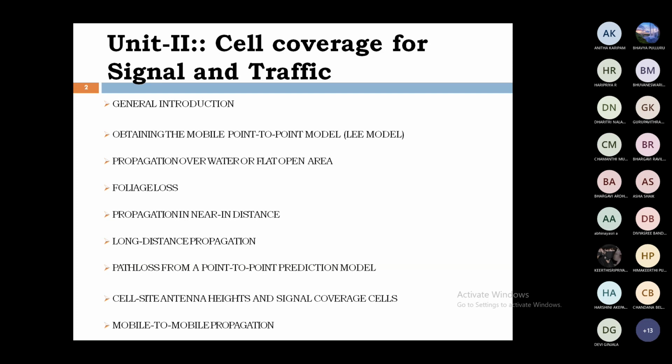Then cell site antenna heights and their signal coverage in a cell, and mobile to mobile propagation. These are the topics we discuss in Unit 2.